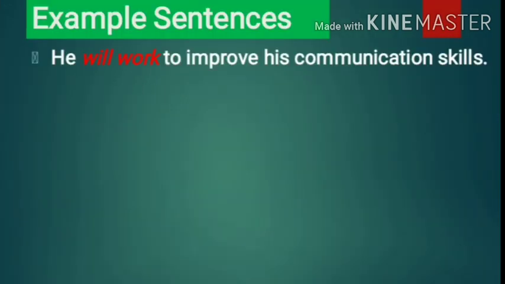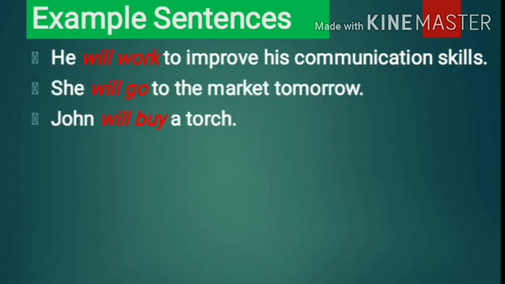Example sentences. He will work to improve his communication skills. त्याचं संवाद कौशल्य विकसित करण्यासाठी तो काम करणार आहे. She will go to the market tomorrow. Tomorrow is the signal word. ती उद्या मार्केटला जाणार आहे. John will buy a torch. John एक टॉर्च विकत घेणार आहे.